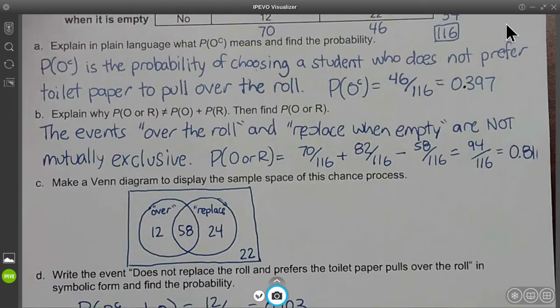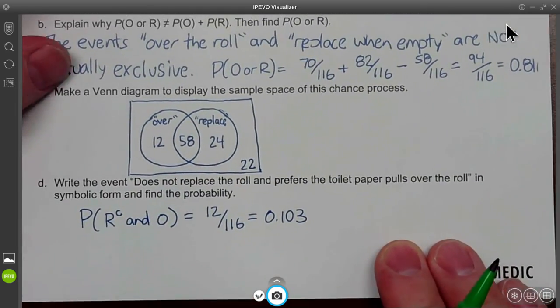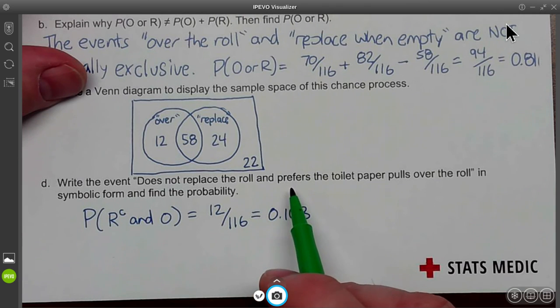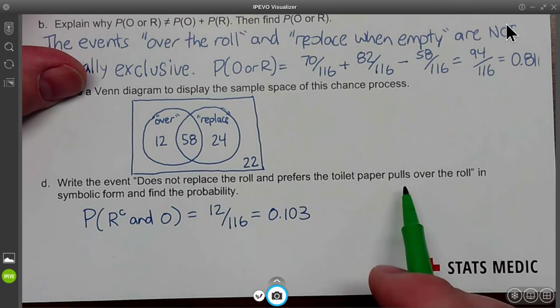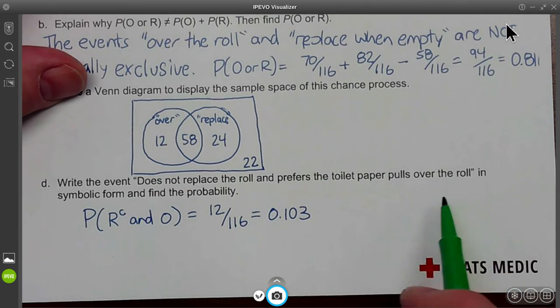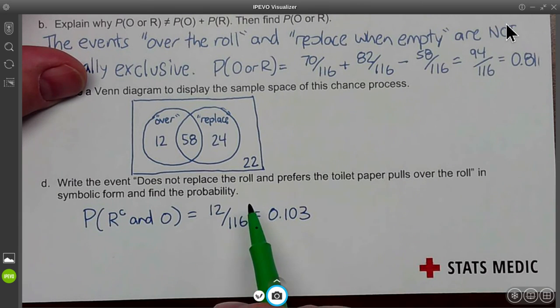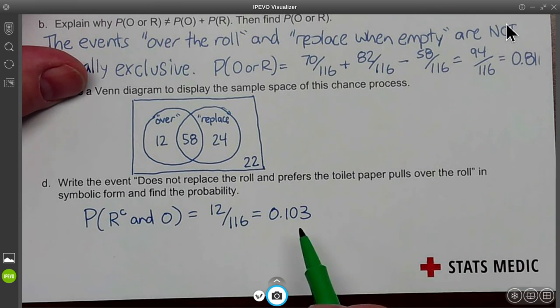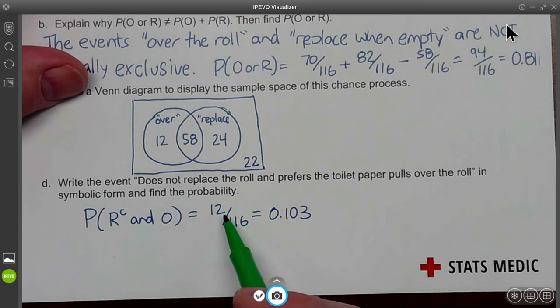And that brings us to our last situation for our notes. Write the event does not replace the roll and prefers the toilet paper pulls over the roll in symbolic form and find the probability. So it's the probability of R complement, so not R, and O. That's going to be the 12 out of 116.